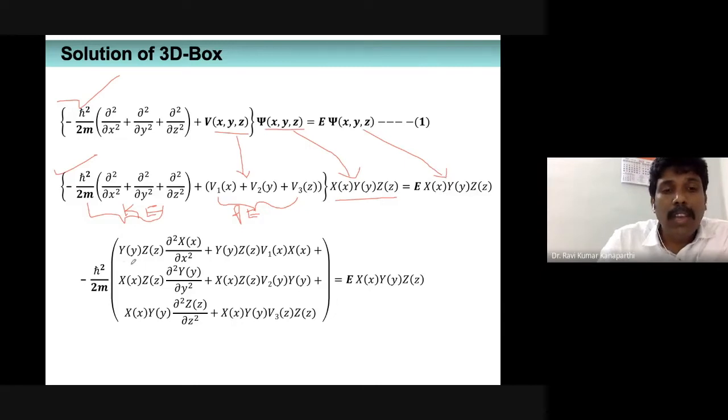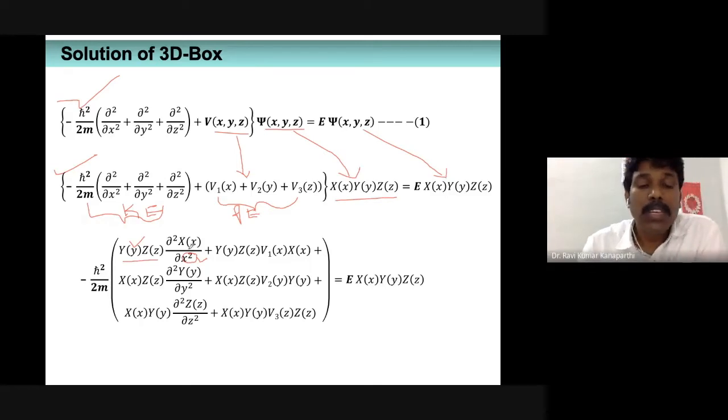Therefore, we can write down those terms outside, and only ∂²/∂x² of X(x) has to be kept as such. Why? Because the second derivative is only with respect to the x variable. Therefore, it has to be kept as such. The other two things you can move outside, because the partial differentiation is only with regard to x. Therefore, that's all.